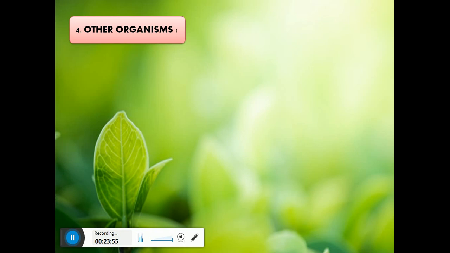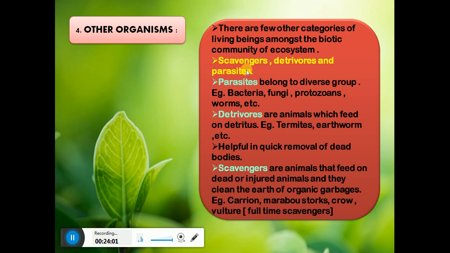Now there are some other organisms other than these three components, and what are they? Let's talk about that. They are scavengers, detrivorous and parasites. What are parasites? Parasites belong to diverse groups, that is bacteria, fungi, protozoans, worms, etc. Detrivorous are the ones which feed on detritus, which means dead remains, for example termites and earthworms. They are very helpful in the quick removal of dead bodies. Third one is scavengers. Scavengers are the animals that feed on dead or injured animals, and they clean the earth of organic garbage. For example, carrion, marabou storks, crow, vulture.